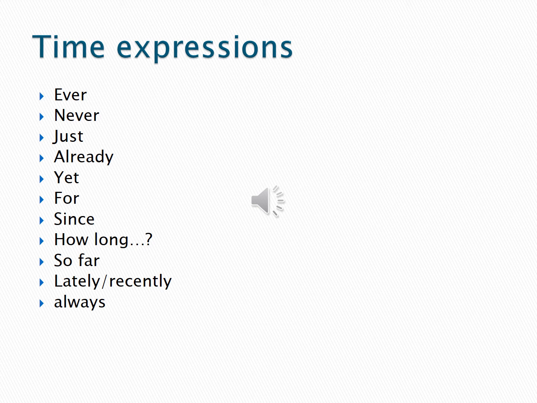We have ever, never, just, already, yet, for, since, how long, so far, lately, recently, and always. These expressions usually use when you want to make the present perfect tense.